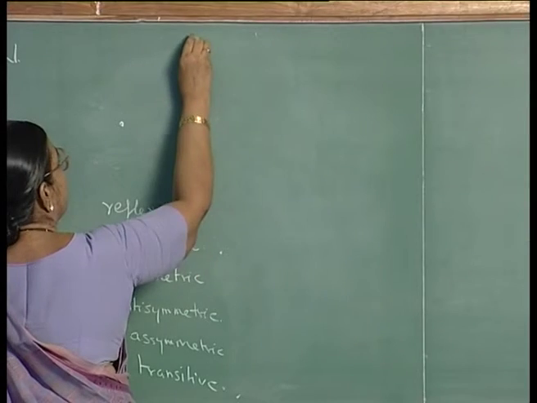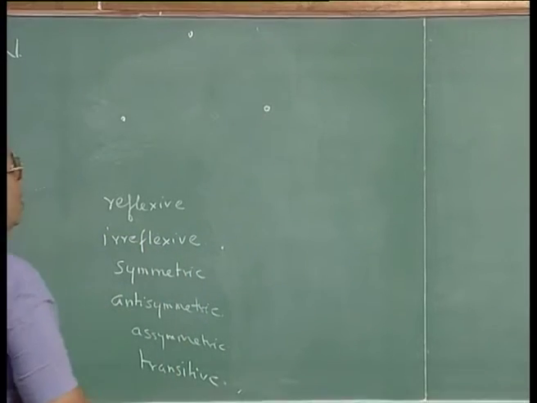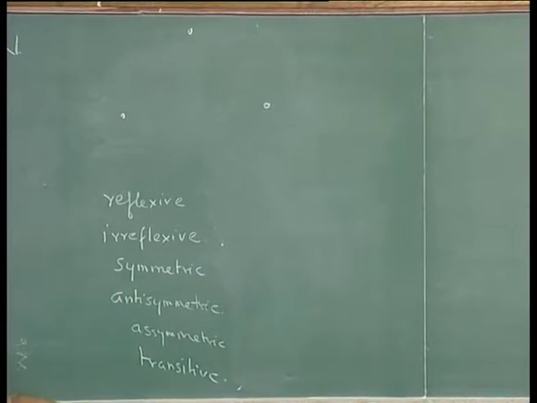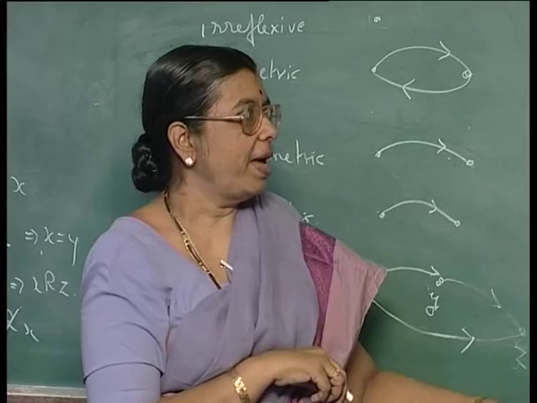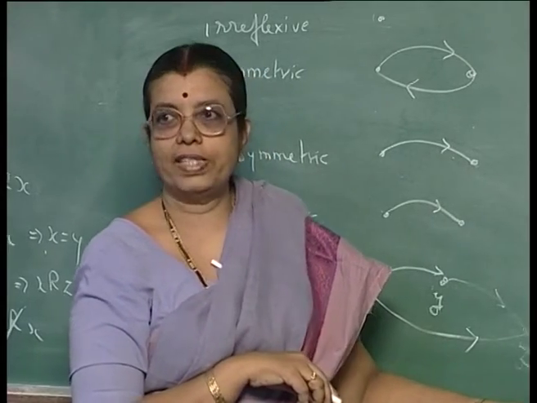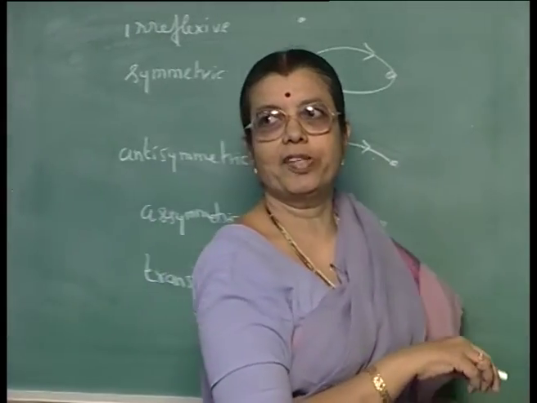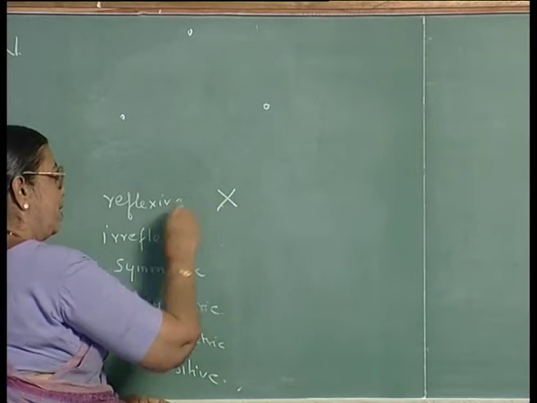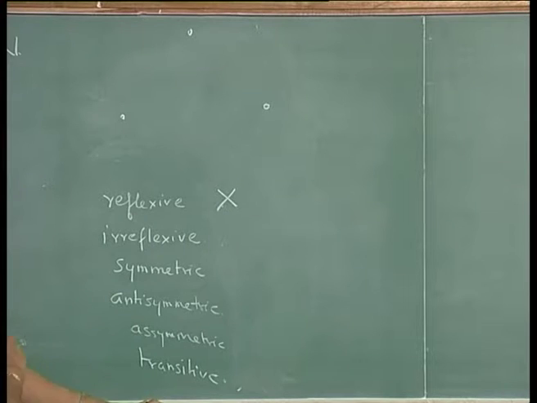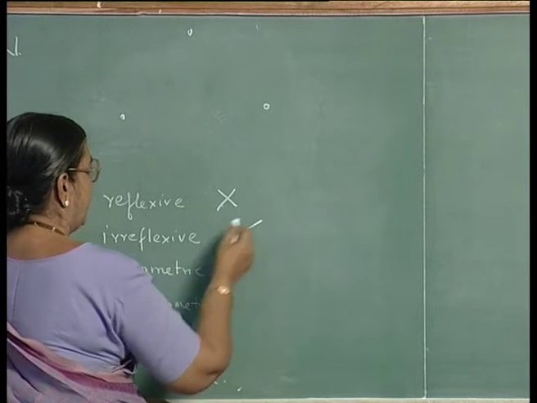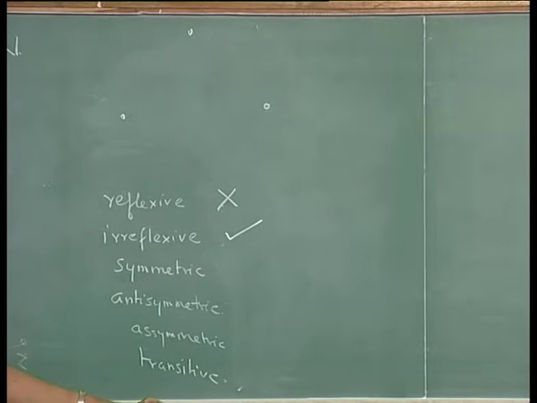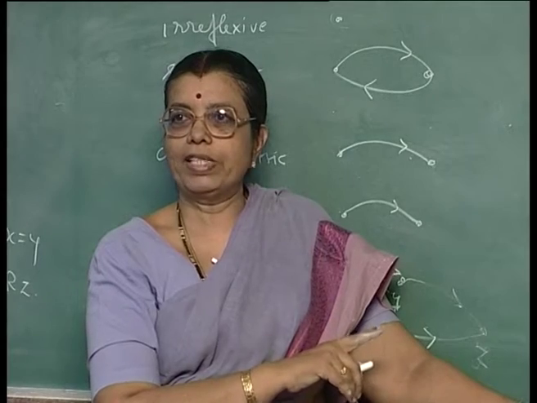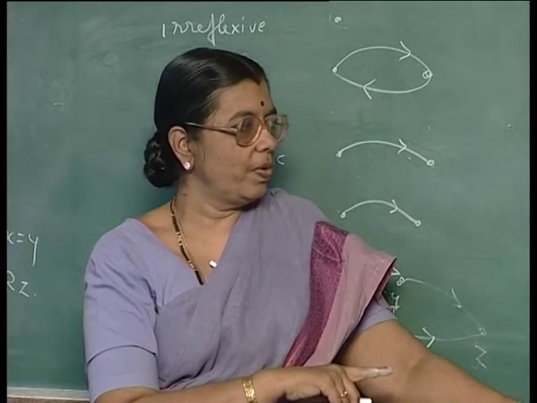Look at the empty relation, no arcs, no relation, no ordered pairs. Is it reflexive? It is not, because reflexive means you should have a self arc. So, it is not reflexive. Is it irreflexive? Yes, it is irreflexive, because you do not have a self loop at any node.